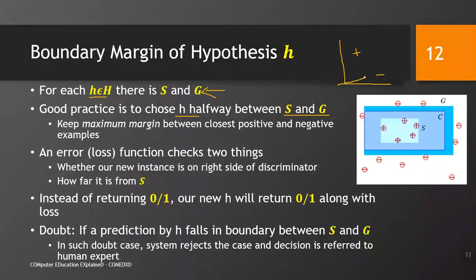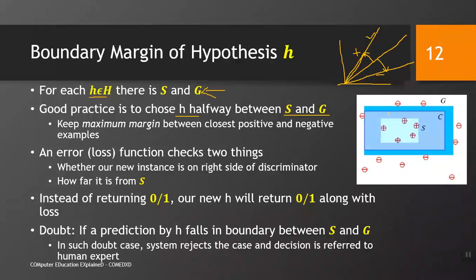So, this is, for example, the most specific solution, or the most specific solution could be this as well, right. And the most general solution you can find somewhere here. This would be most general with respect to it, and this would be most general with respect to it. So, the best practice is to choose the average case, a classifier which is halfway from the most specific and from the most general solution.